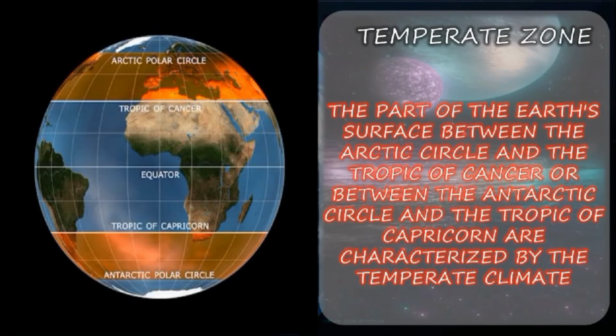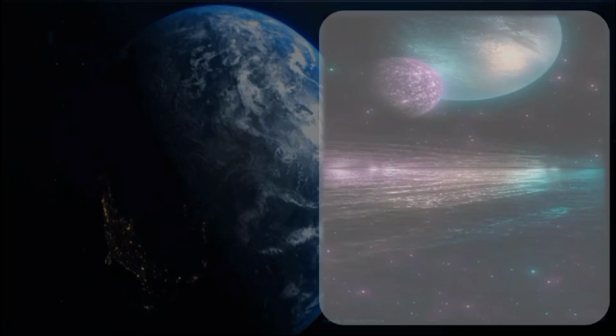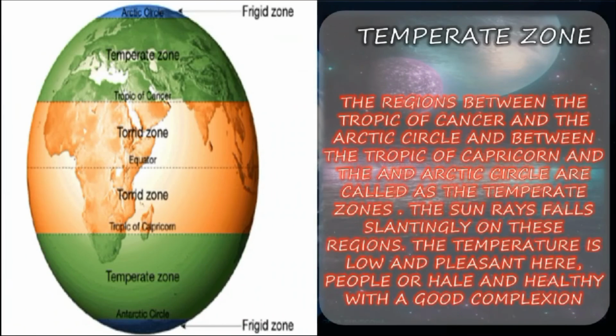Temperate zone. The part of the Earth's surface between the Arctic Circle and the Tropic of Cancer, or between the Antarctic Circle and the Tropic of Capricorn, is characterized by a temperate climate. These regions are called the temperate zones, right? The sun's rays fall obliquely on these regions, so the temperature is low and pleasant here. The people are hale and healthy with a good complexion, right?